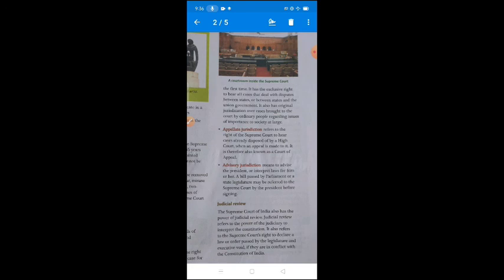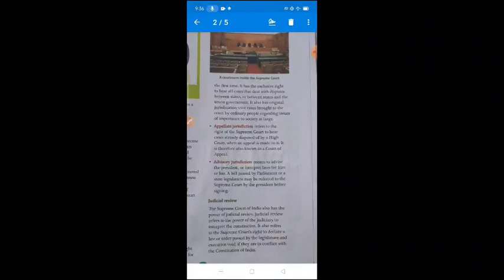मतलब the appellate jurisdiction refers to the right of the Supreme Court to hear cases already disposed of by the High Court. वो केस जो already हाई कोर्ट में सुनी जा चुकी है, but the party is not satisfied, so the party can appeal. मतलब ये सेकेंड स्टेप में सुनी जा रही है, already उस पर हाई कोर्ट एक बार discussion कर चुकी है, जजमेंट दे चुकी है, लेकिन हाँ, भारत के न्यायपालिका में